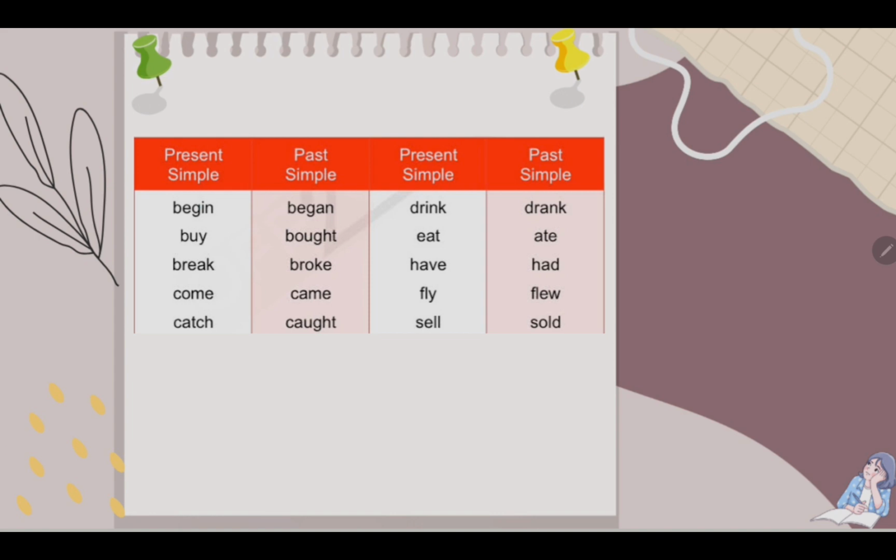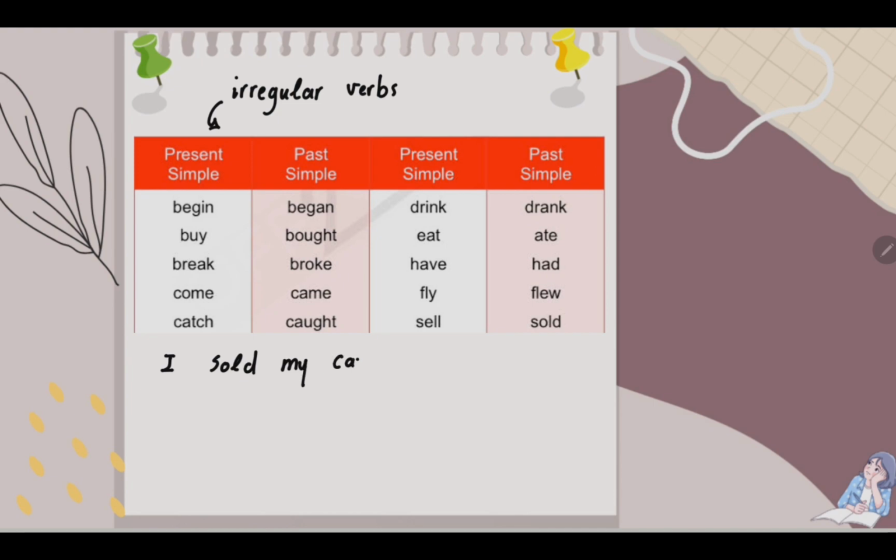I write some irregular verbs in this table, as you can see. And we want to look at some examples together. For example, I sold my car yesterday. As you can see, the verb sold is the irregular past simple form of the verb sell.